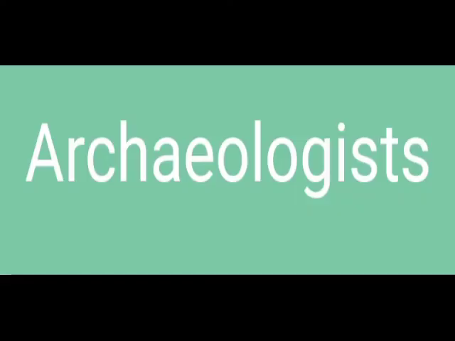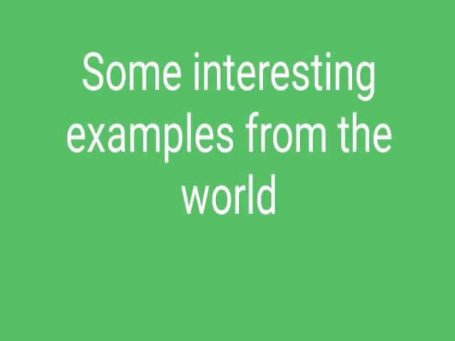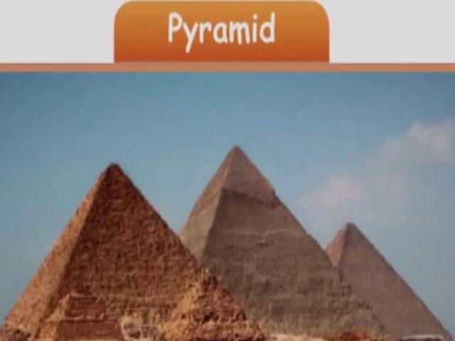Let us recap what we studied in today's class. First, archaeologists are the people who study the history of humans and places through excavation and analyze the artifacts. Excavations give us a glimpse of the past. Next, some interesting examples from the world. First is pyramids in Egypt.